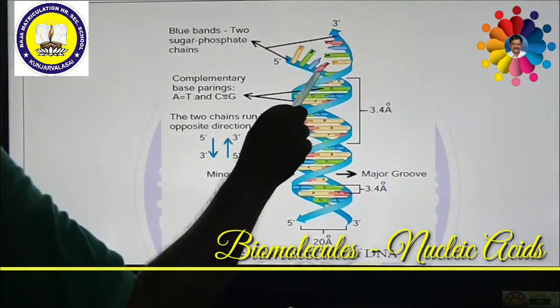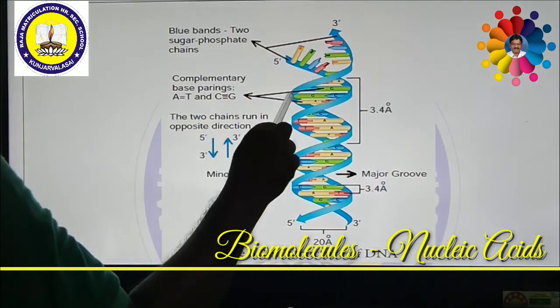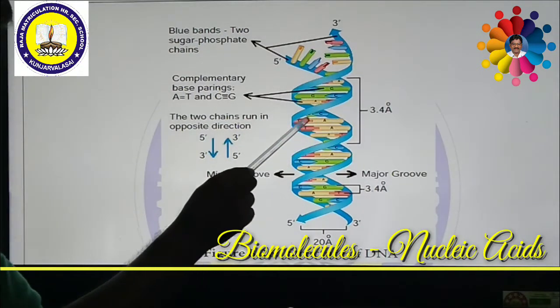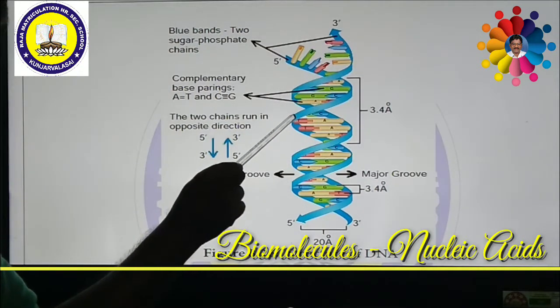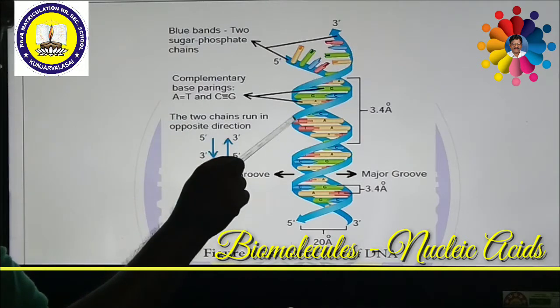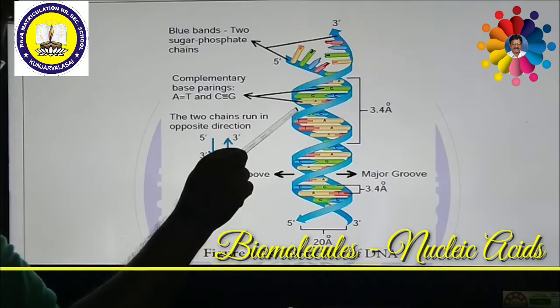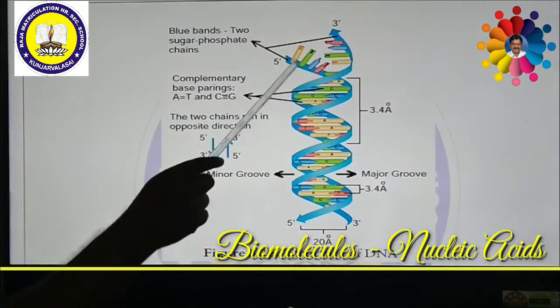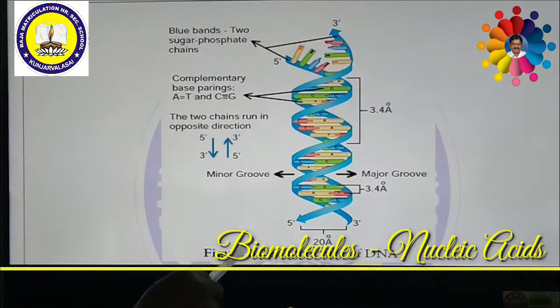The blue bands consist of both deoxyribose sugar and phosphate chain. These nitrogenous bases linked with deoxyribose sugar is called a nucleoside. That nucleoside linked with sugar and phosphate is called a nucleotide. A number of nucleotides are joined together.